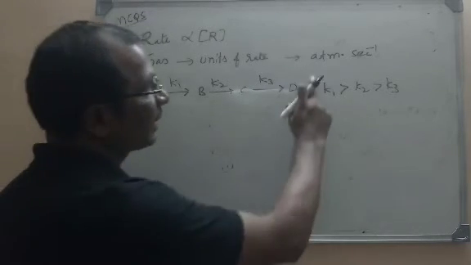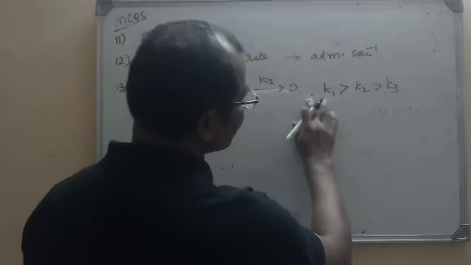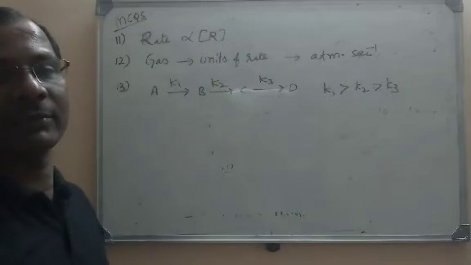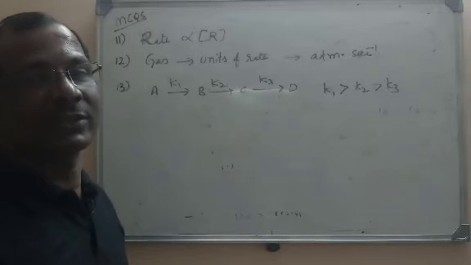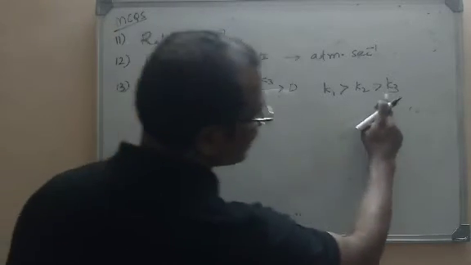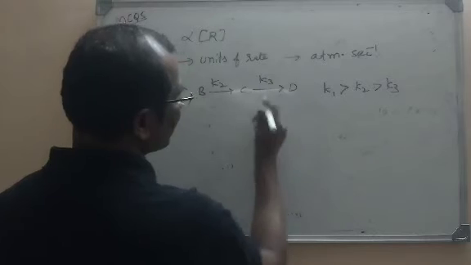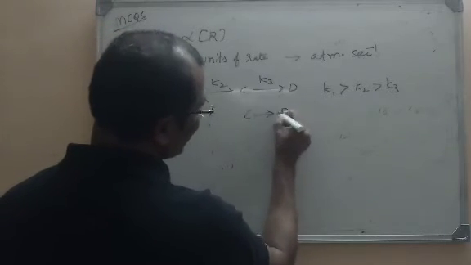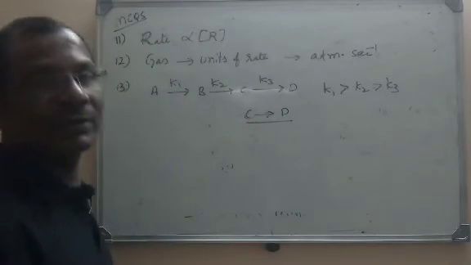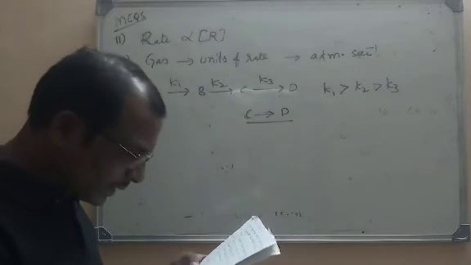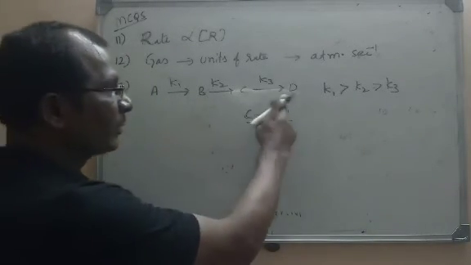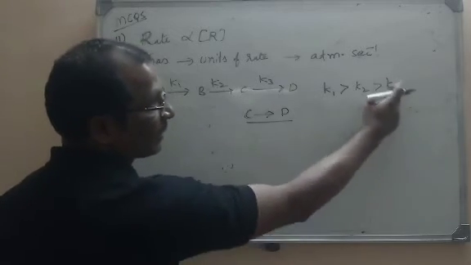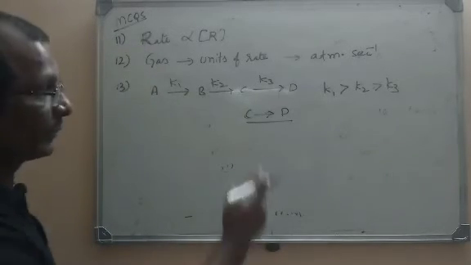Based on the K values. The smaller the K value, the slower will be the rate of reaction. So K3 is the smallest, so the rate determining step will be C giving rise to D. So what is the right option here? Option C is the right option. C giving rise to D is the slowest step because its K value is very small.